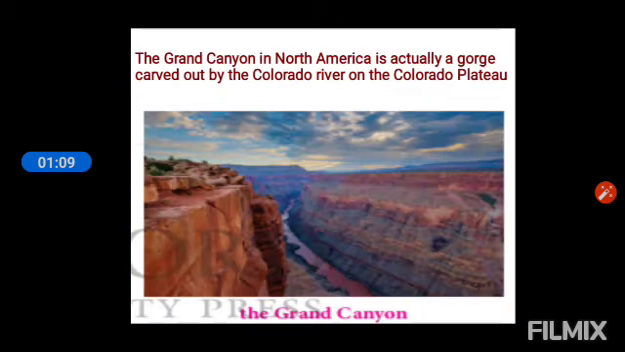The Grand Canyon in North America is actually a gorge carved out by the Colorado River on the Colorado Plateau. So, what is the meaning of gorge? The narrow valley with steep sides. Okay, the valley which is narrow, which has the steep sides, that is called the gorge. So in this picture, you can see the Grand Canyon in North America, which is a gorge made by the Colorado River on the Colorado Plateau.